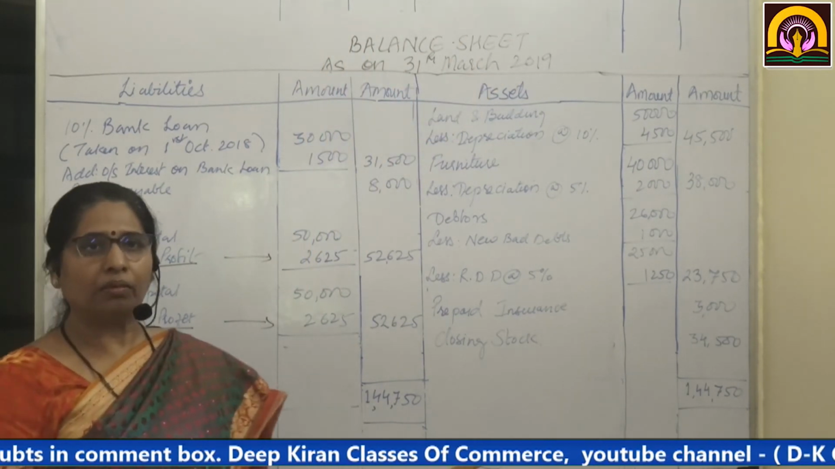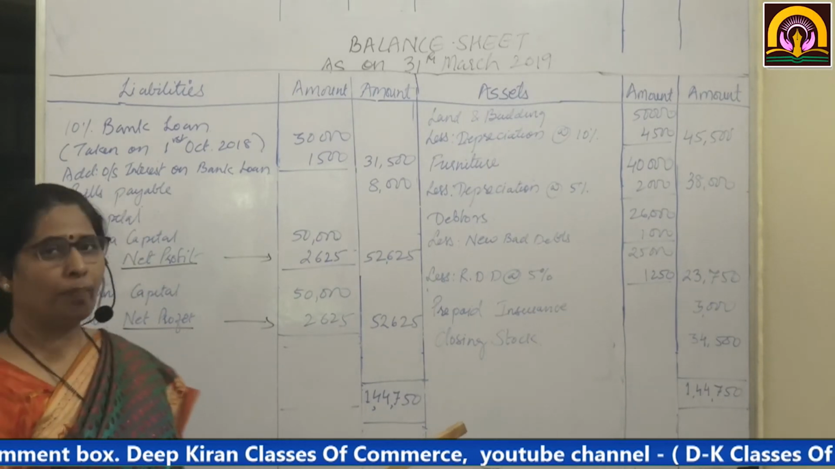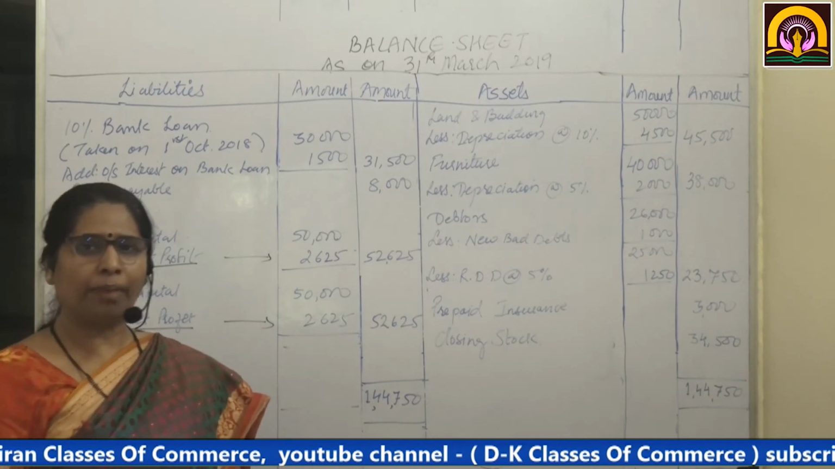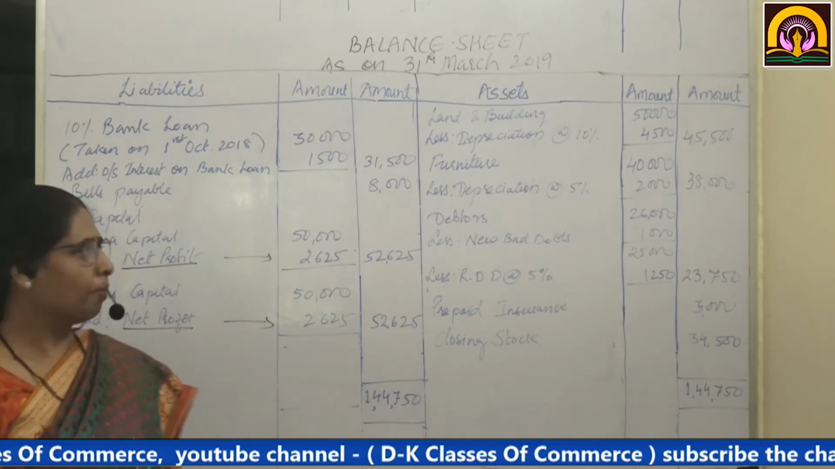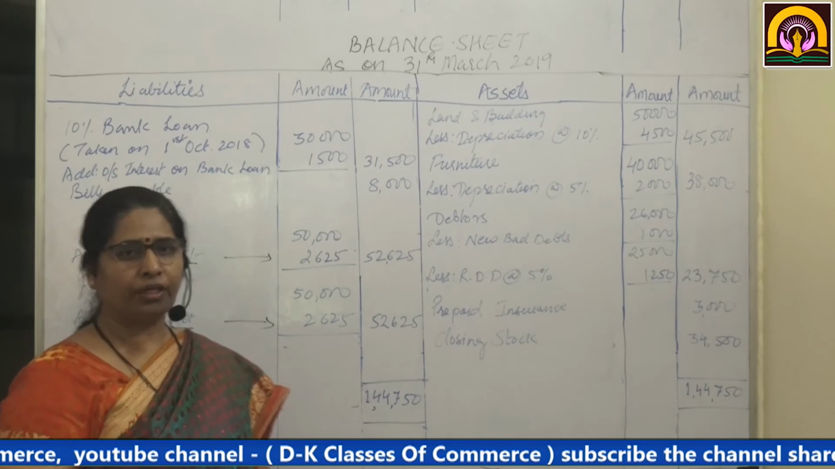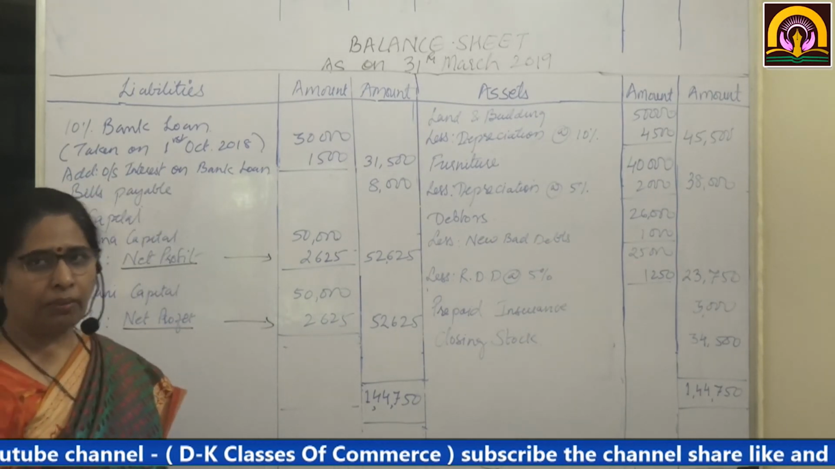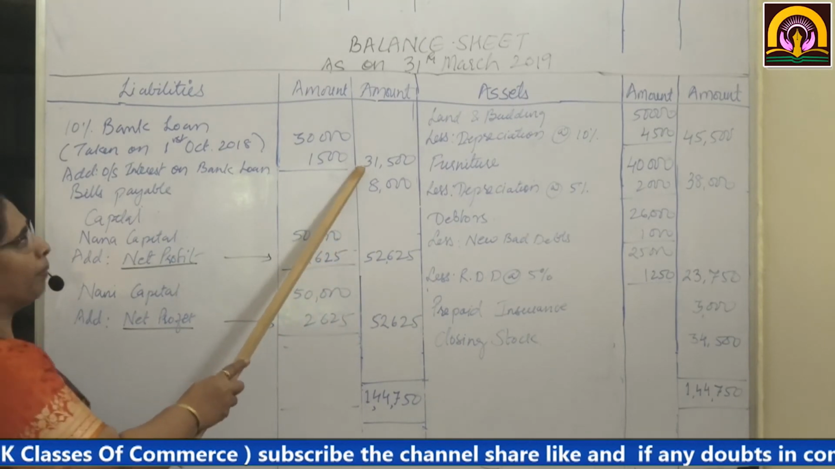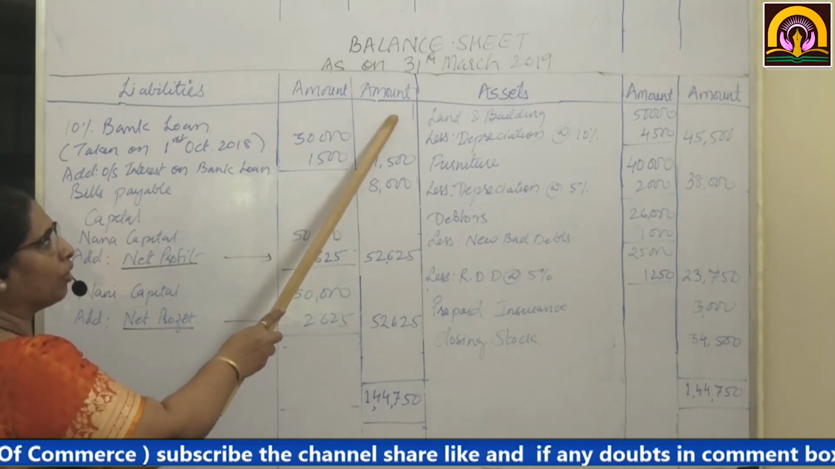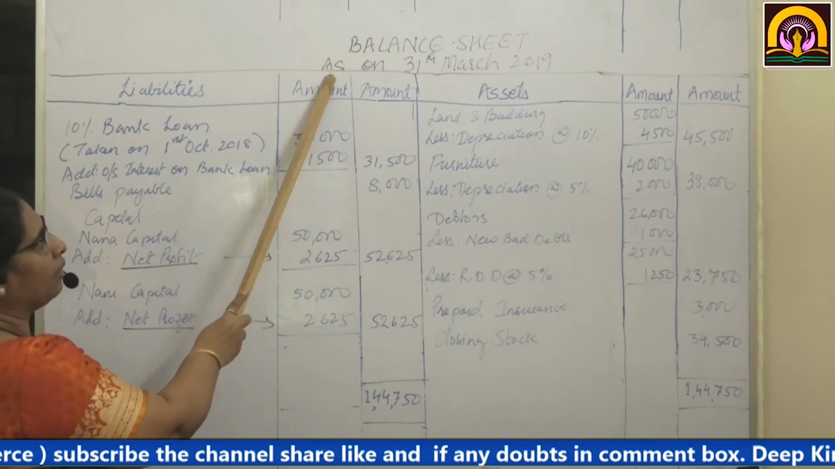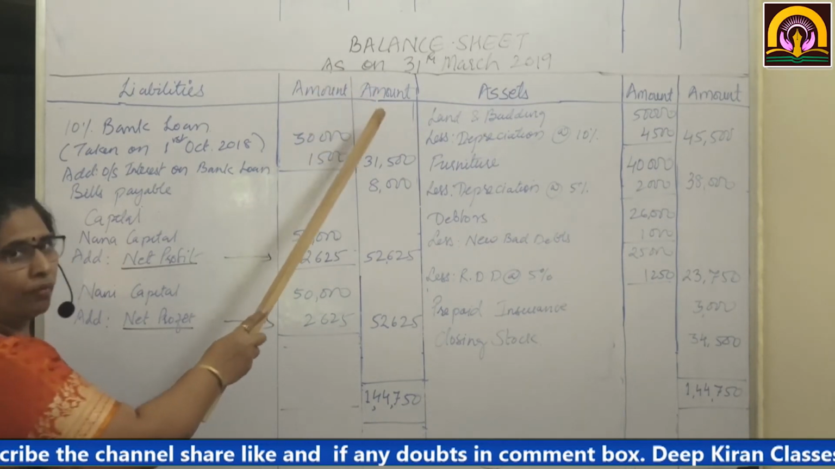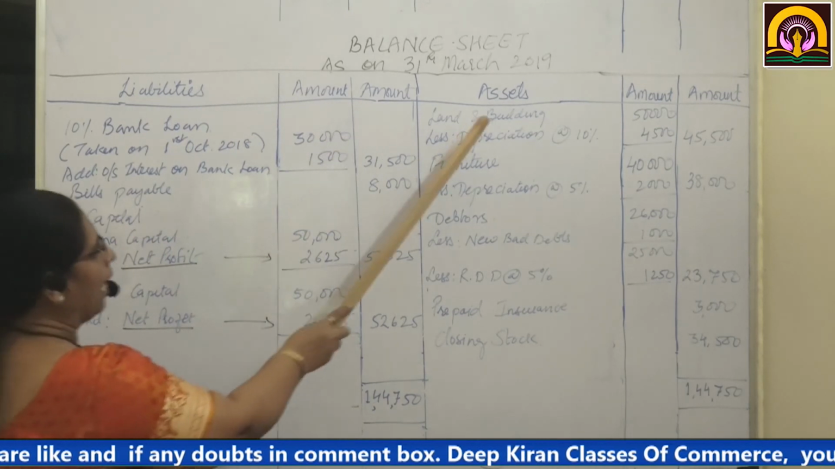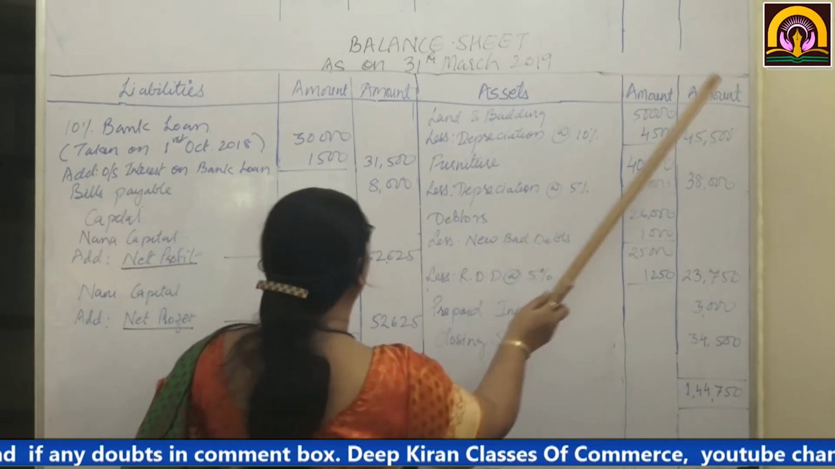Now I said we prepare the balance sheet on a particular date, because on the very next day the balance sheet is going to fluctuate. Maybe cash in hand may be different, debtors may give money to you. So that is particular to that date. That is why we write it as on that particular day. So liabilities, amount, assets, inner column amount, outer column amount.